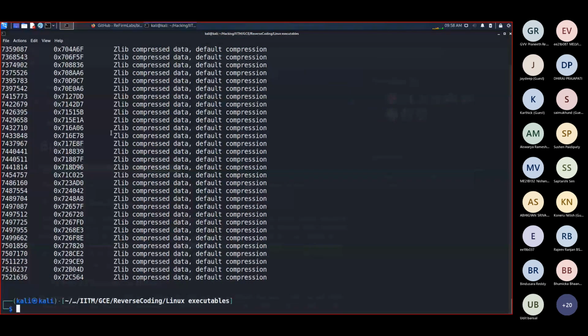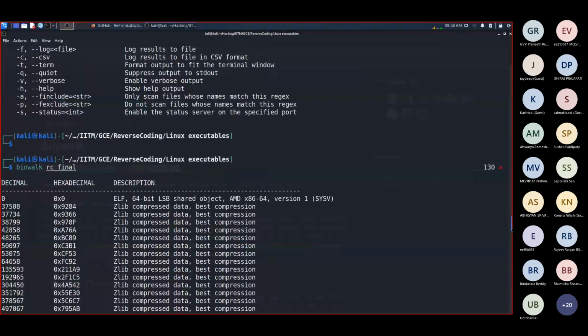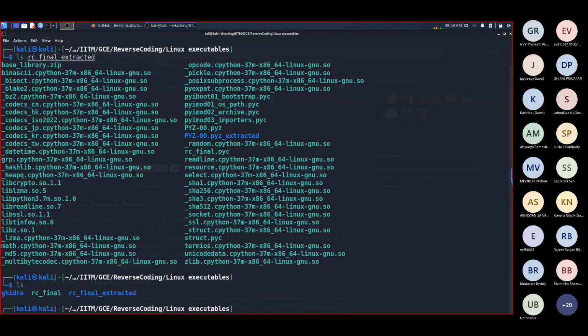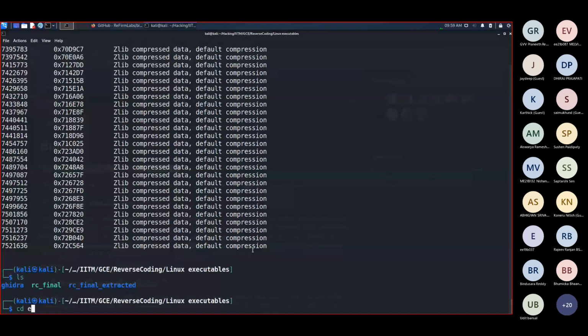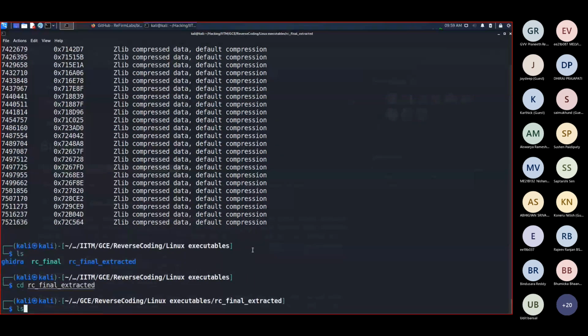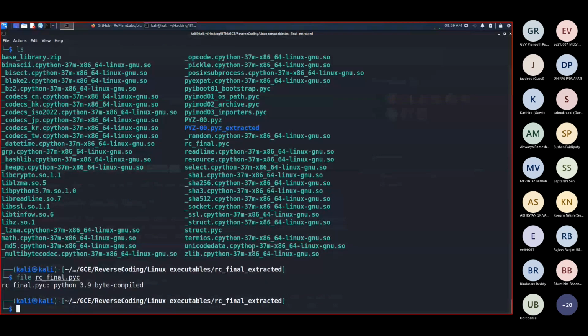So now what we have is a bytecode. We have this file called rcfinal.pyc. You see this file? Python 3.9 byte compile. Mark the version here. It's 3.9, not 3.7. Now we are supposed to get instructions from it, so let us view it in an editor. Okay, this is kind of gibberish. You can't figure anything out from this.